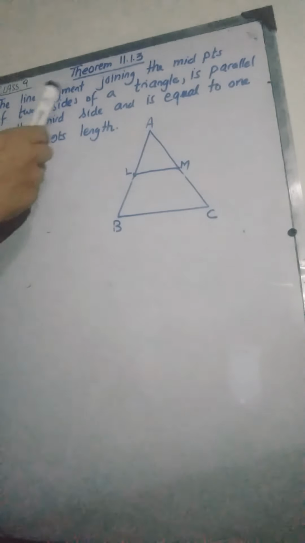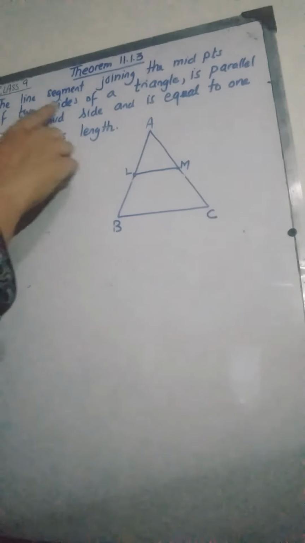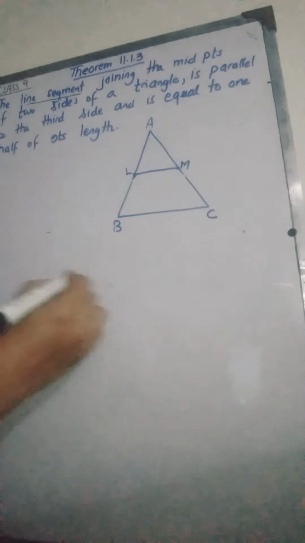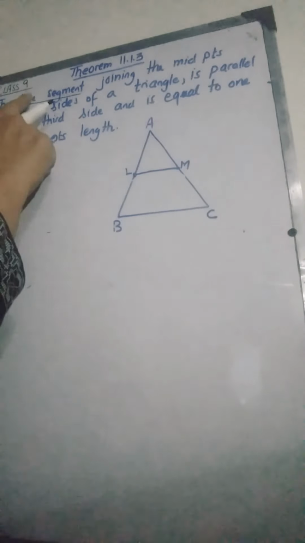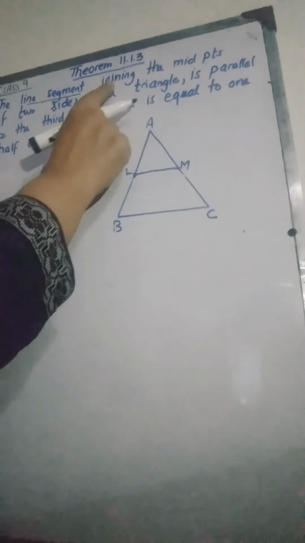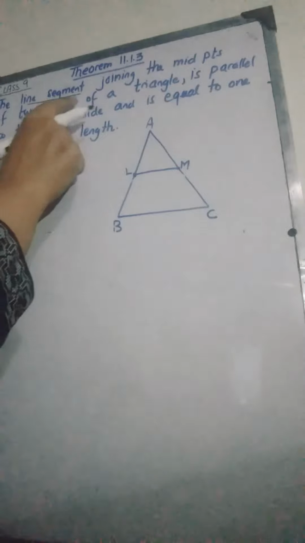The statement of the theorem is that the line segment joining the midpoints of two sides of a triangle. So here we are talking about a line segment. A line segment is a line having two endpoints. So we have a line segment which is joining the midpoints of two sides of a triangle.